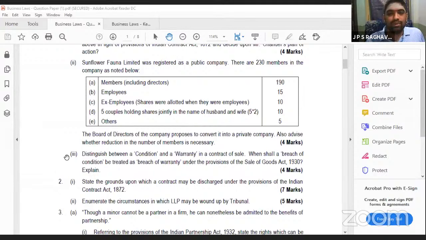So they are asking you whether they can convert it or not. Yes, they can convert if you get a tribunal permission and alter the articles of association. Second thing is, we advise whether reduction in the numbers is necessary. Whether necessary or not means only 200 are allowed. Check, we have provisions relating to this.